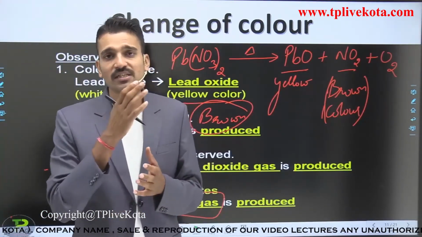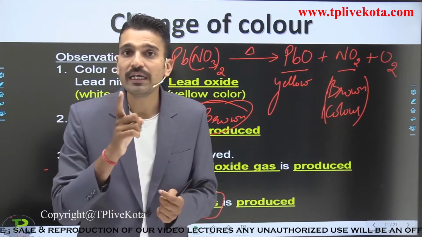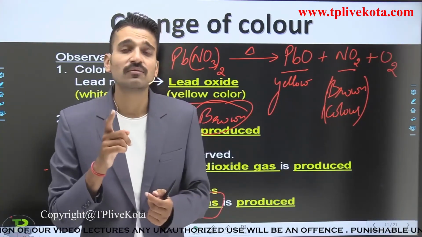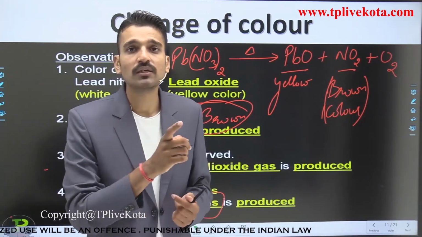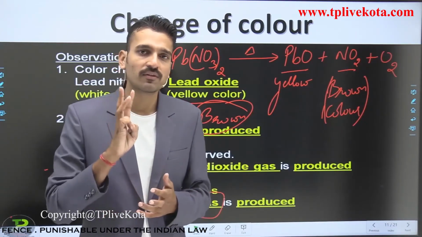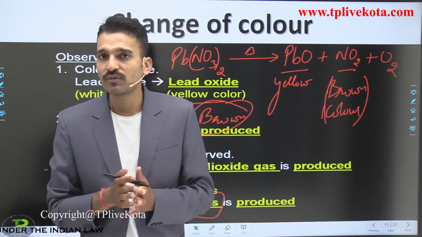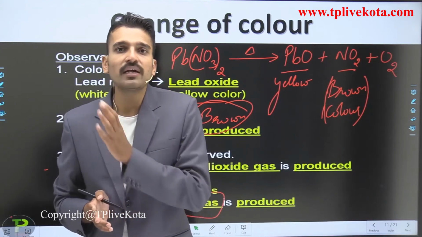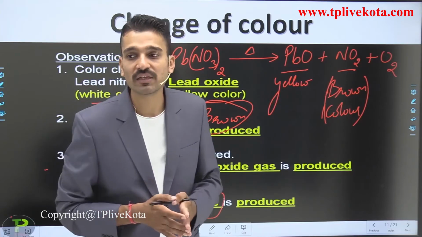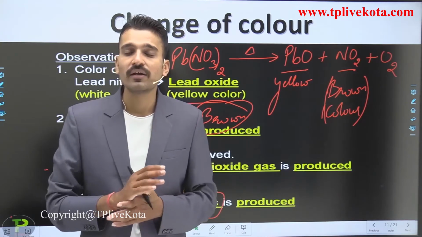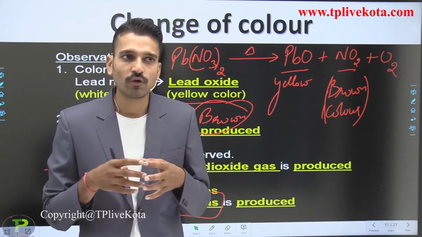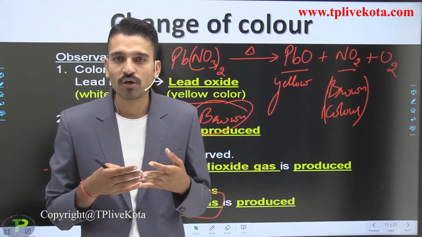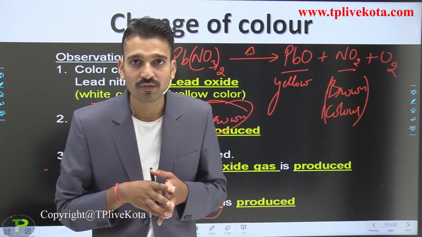This reaction comes in the category of decomposition reaction. And third, it can also come in the category of endothermic reactions. And another category: is it an oxidation or a redox equation or not? Yes, it is a redox equation.